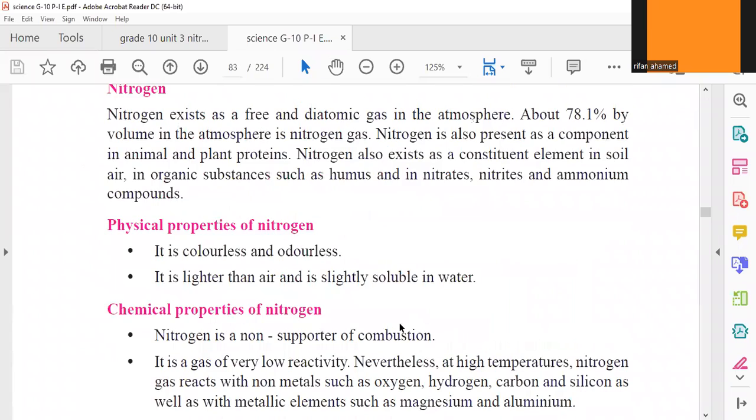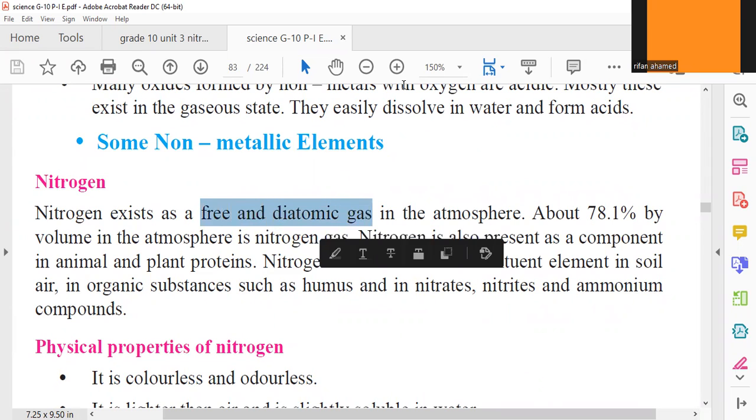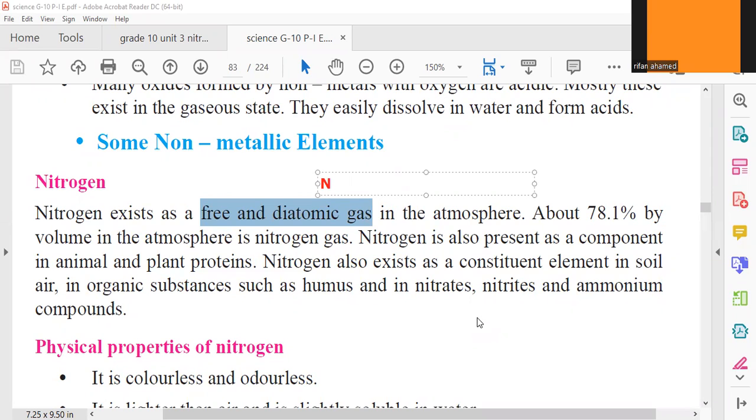Nitrogen is a gas. It's a free and diatomic gas. In the atmosphere, you will see nitrogen in this form. Nitrogen is written as N2.